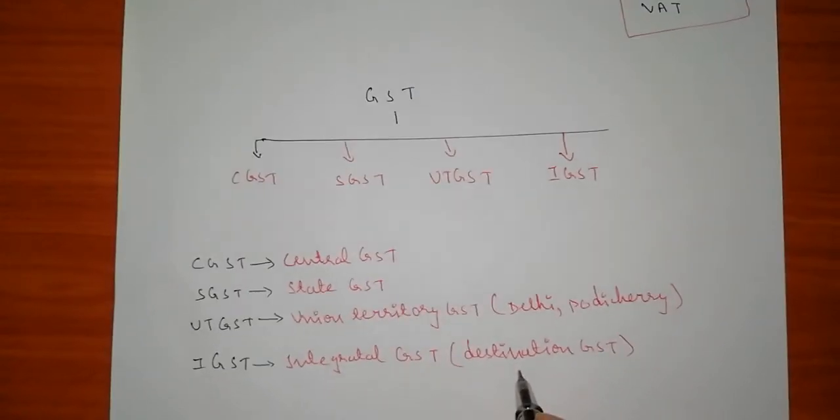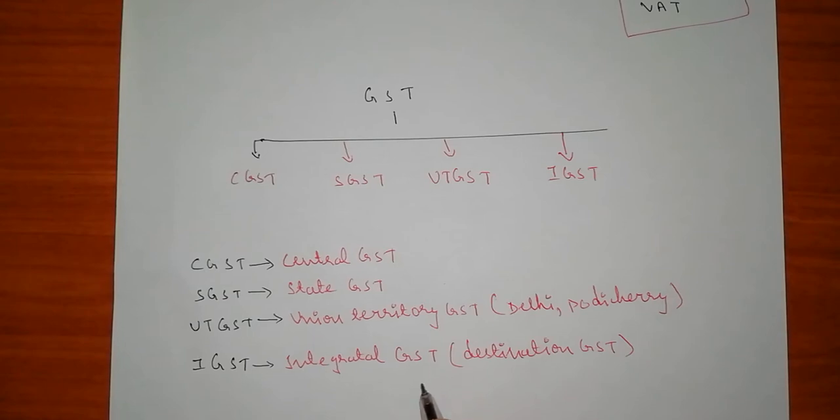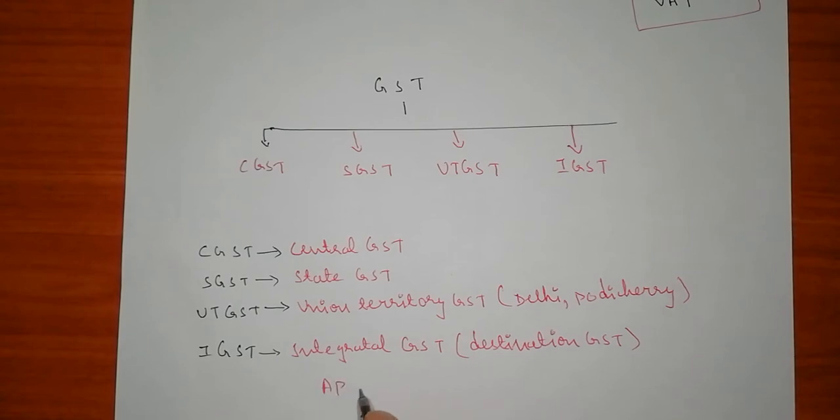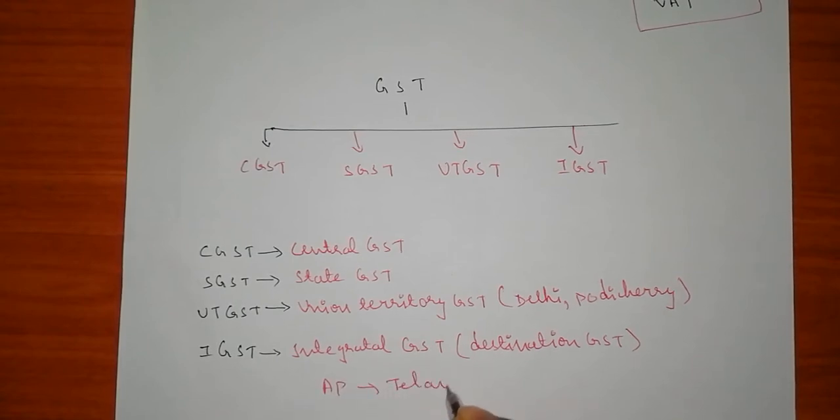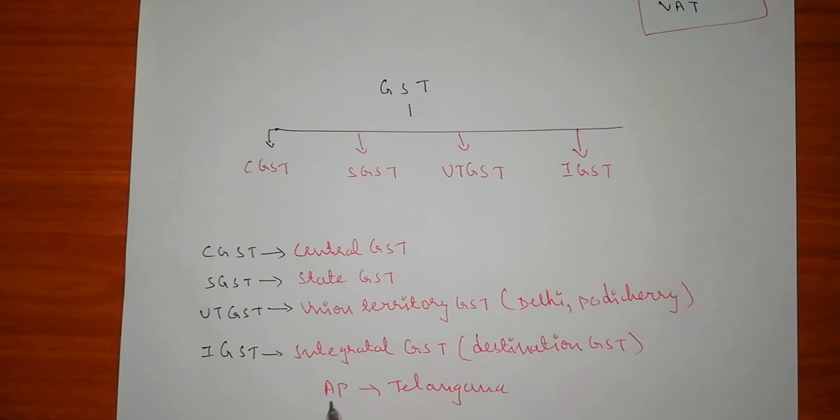Why is it known as destination tax? If it is transferred from one state to another, it means, for example, if a product is produced in AP and it is going to Telangana, the job is created in AP but the taxation has to be paid to Telangana. So IGST will be paid to Telangana, and the job has been created in AP. This is known as integrated GST.